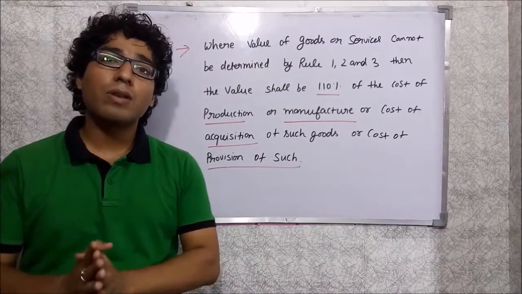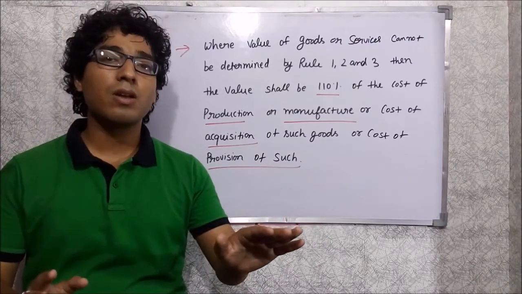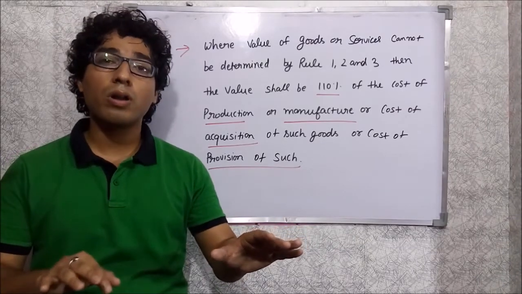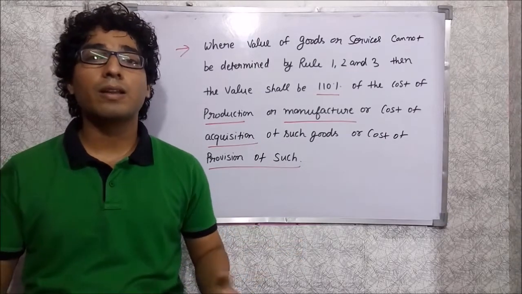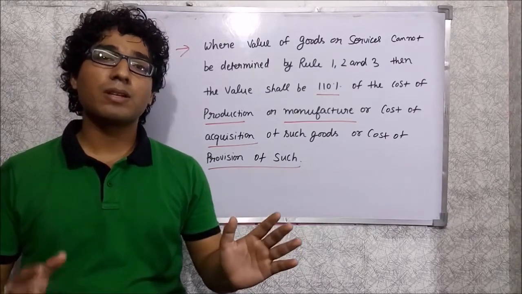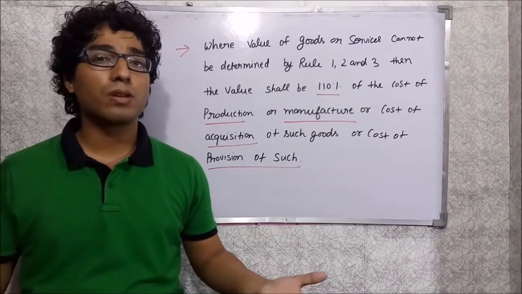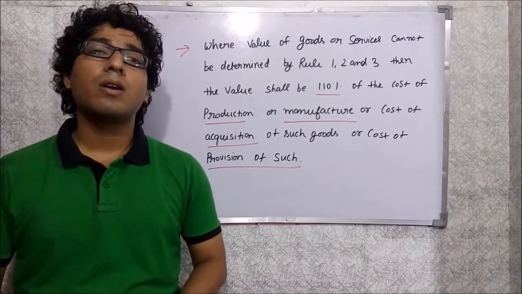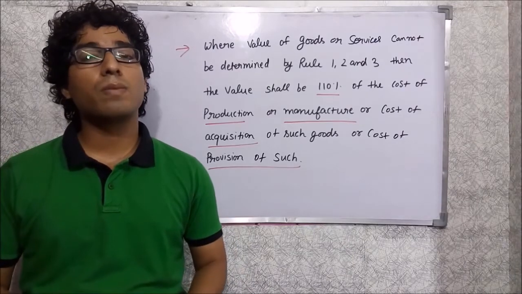So you have to calculate the cost of manufacture or production in case you are a manufacturer, or the cost of acquisition of goods in case you are a trader, or the cost of provision of services in case you are a service provider, and then 110% of such cost will be treated as the value of such supply of goods or services. So now the question is, what will be an example of such cases in which we have to calculate the value as per rule number 4.